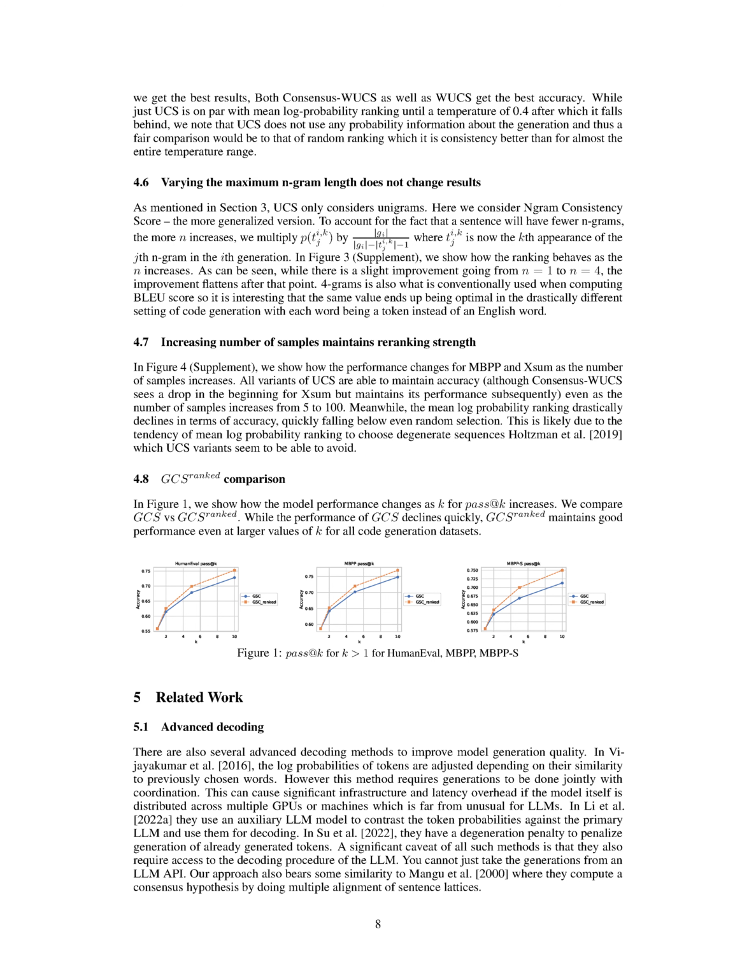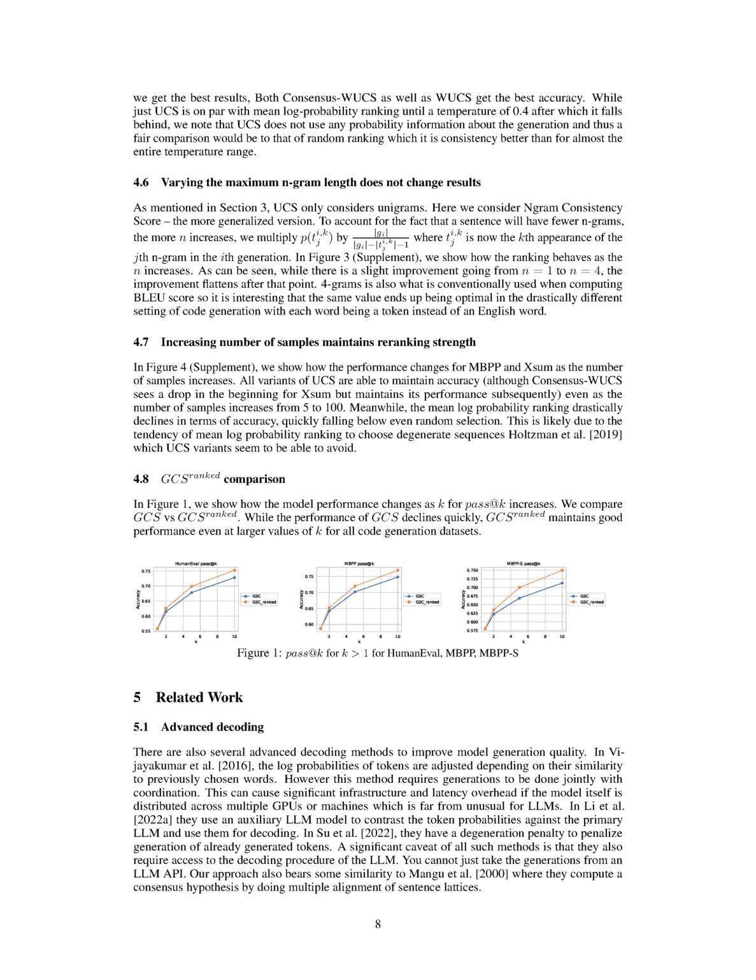Section 5.1 focuses on advanced decoding methods aimed at enhancing the quality of model generation. Some methods adjust the log probabilities of tokens based on their similarity to previously selected words. However, this approach requires joint generation with coordination, which can lead to significant infrastructure and latency overhead, especially if the model is distributed across multiple GPUs or machines, a common scenario for large language models. Other methods use an auxiliary LLM to compare token probabilities against the primary LLM for decoding.